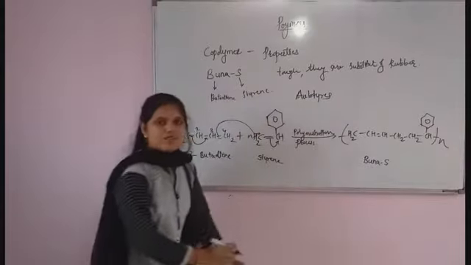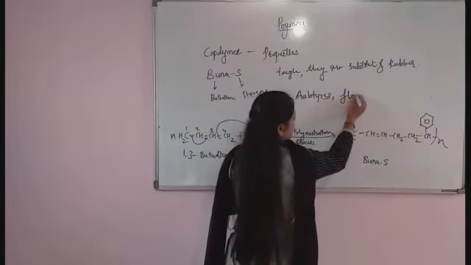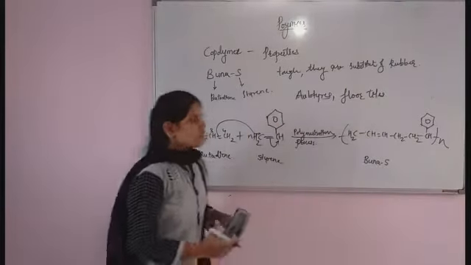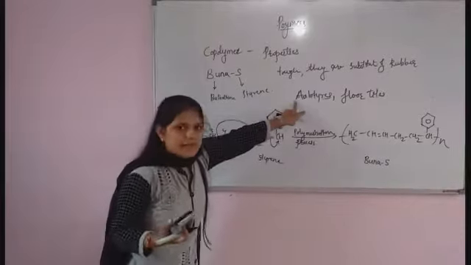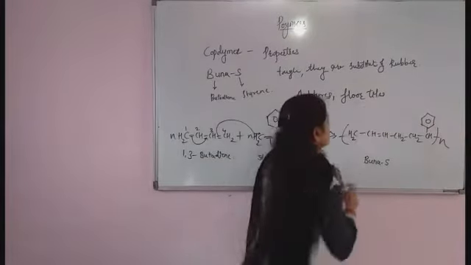It is used to manufacture auto tires and also used to make floor tiles and footwear components.